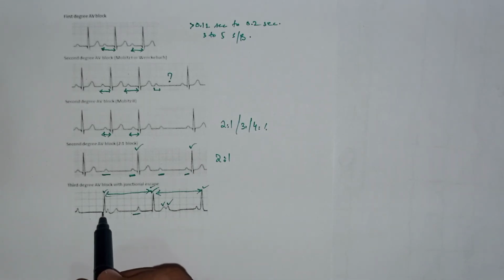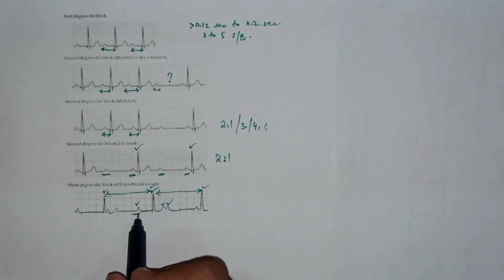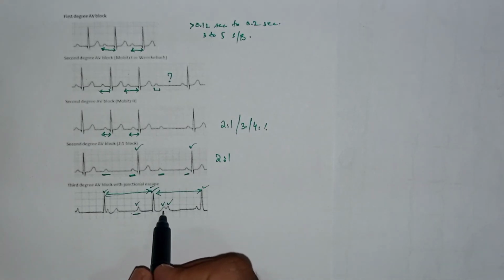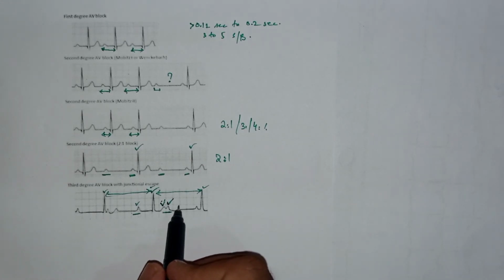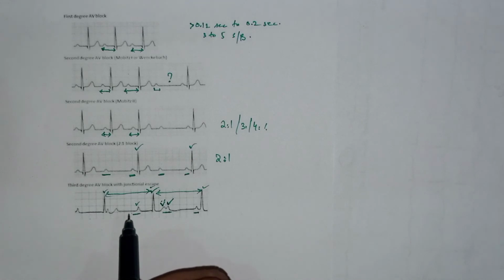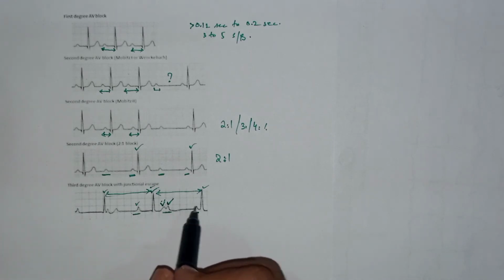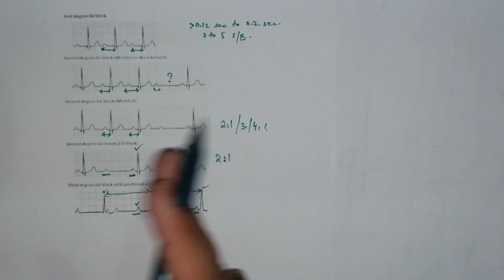As you can see here, after this QRS complex, then a P wave, this does not relate to this QRS complex. And again, after the T wave formation, there is a P wave, and this P wave does not follow the QRS complex, and then again a new P wave is formed, which comes along with the QRS complex. So in short we can say that the P wave does not relate to the QRS complex. So this was the whole discussion about the AV nodal blocks.